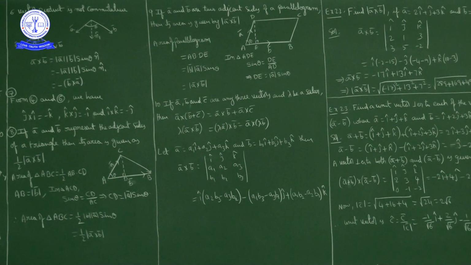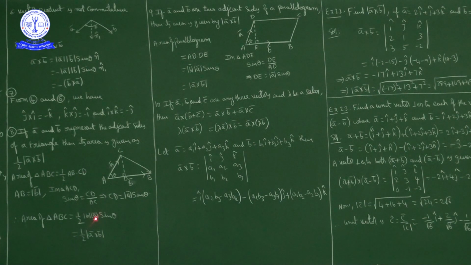So the length of AB is the magnitude of b bar, and the length of the altitude CD is the magnitude of a bar into sin theta. So by the area formula, half base height, half into the base AB, magnitude of b bar, into CD, which is magnitude of a bar into sin theta.